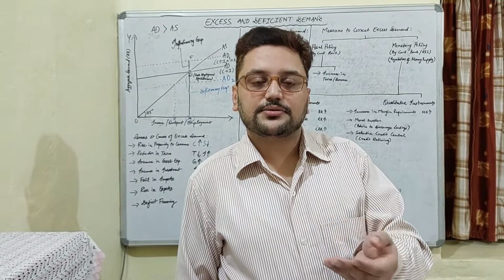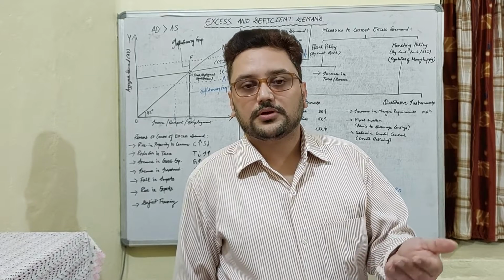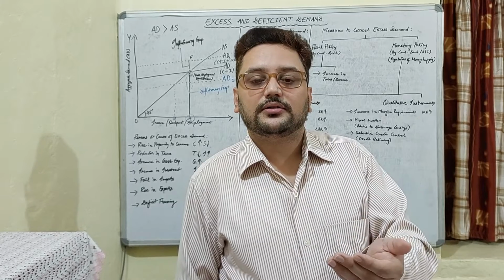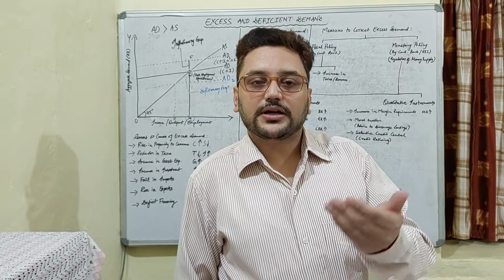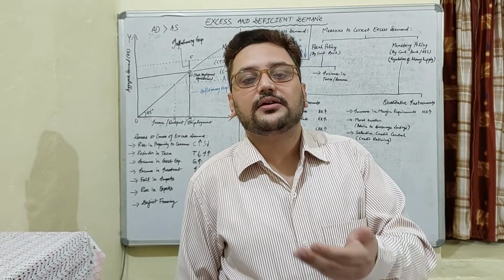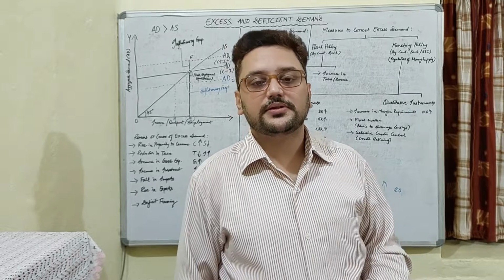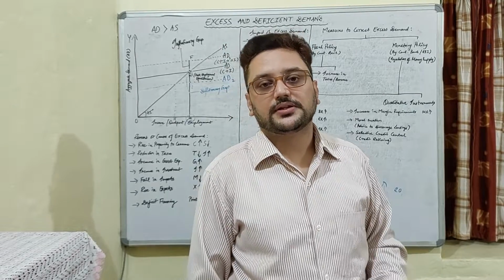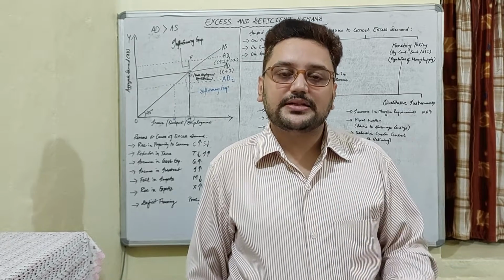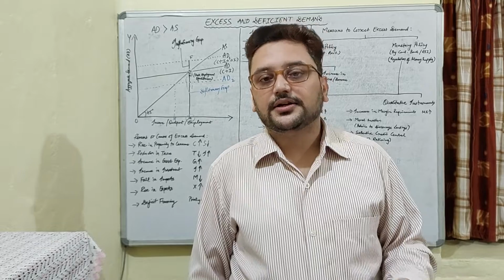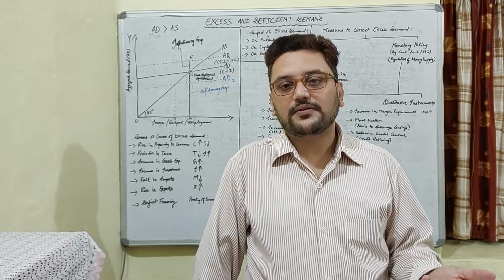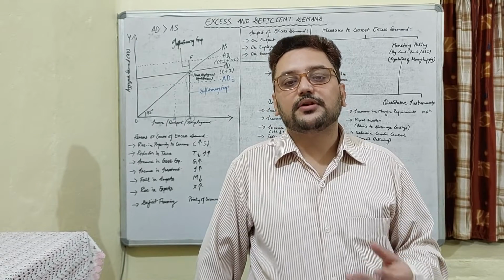RBI suggests commercial banks to lend or grant loans only for very urgent or very important purposes. Otherwise, don't lend loans to the general public. Avoid giving loans for unnecessary purposes, especially speculative purposes. Some people take loans for speculative or unnecessary purposes which are not very urgent. So the government advises banks not to give loans to the public for any unnecessary purpose, only for necessary purposes.